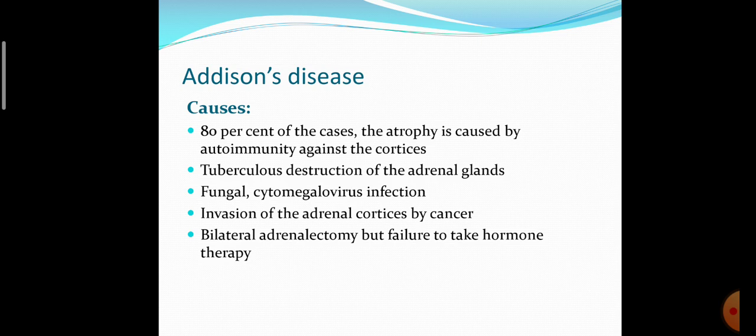Addison's disease causes 80% of the cases. Atrophy is caused by autoimmunity against the cortex or tuberculous infection of the adrenal gland, fungal or cytomegalovirus infection, or invasion of the adrenal gland by cancer, bilateral adrenalectomy but failure to take hormone therapy. So these are all causes of Addison's disease.